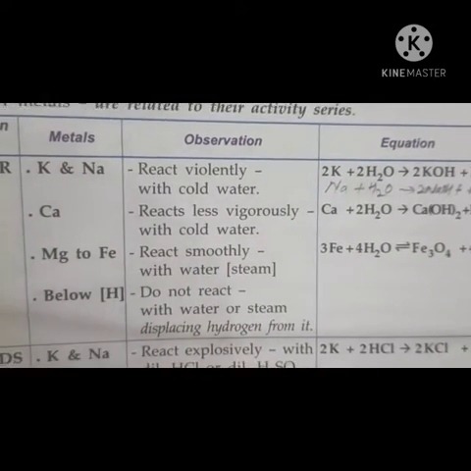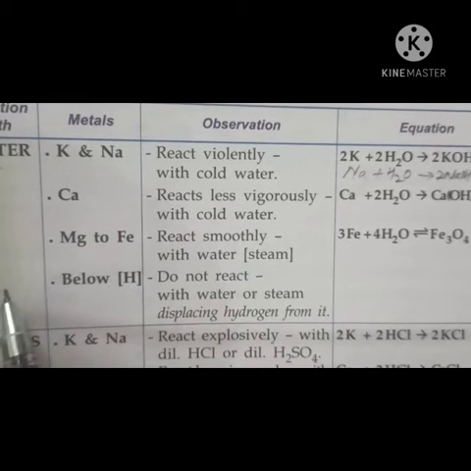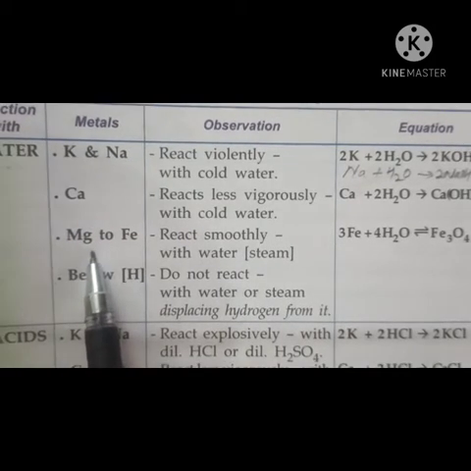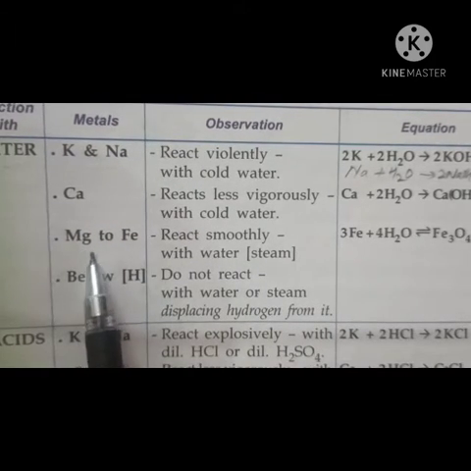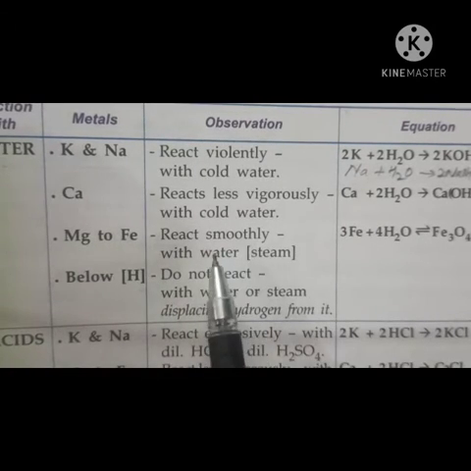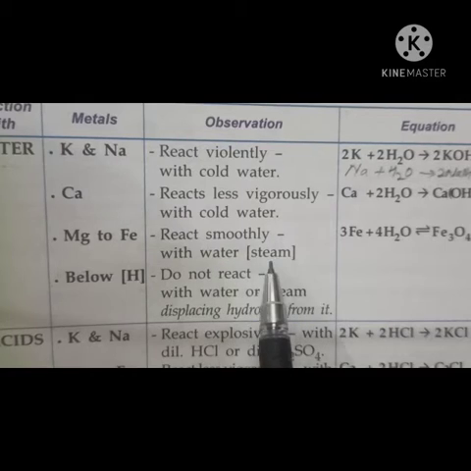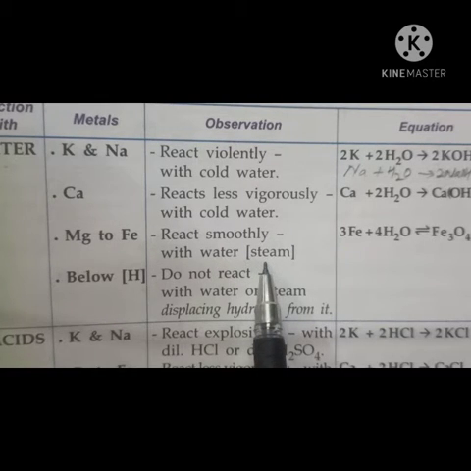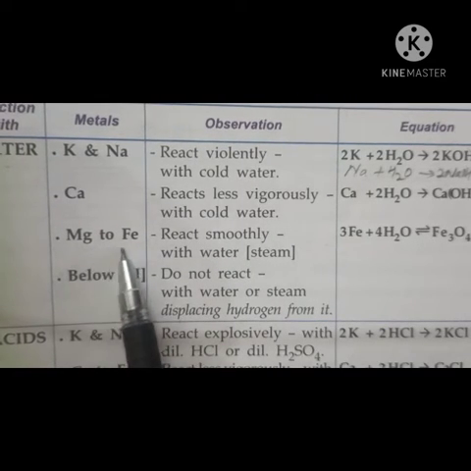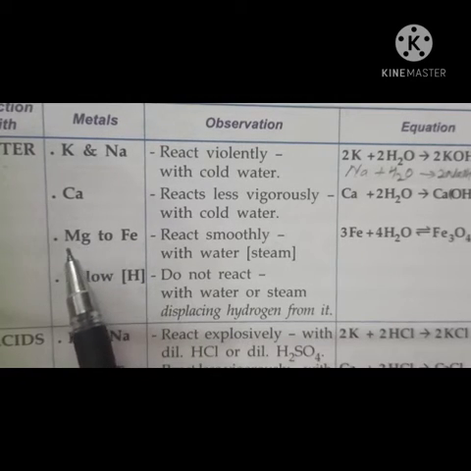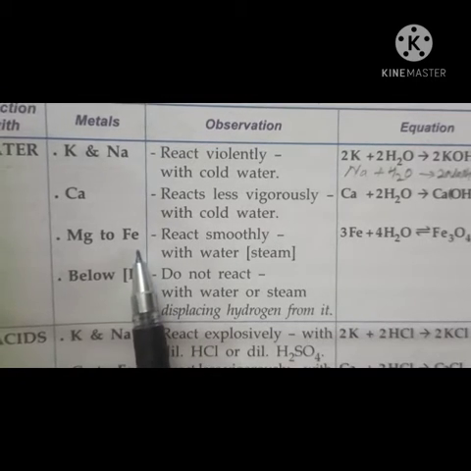Right, now next is your magnesium to iron. Magnesium, it means magnesium, aluminium, zinc and iron, they react smoothly with water, but which water? That is your steam or boiled water. These metals don't react with cold water.